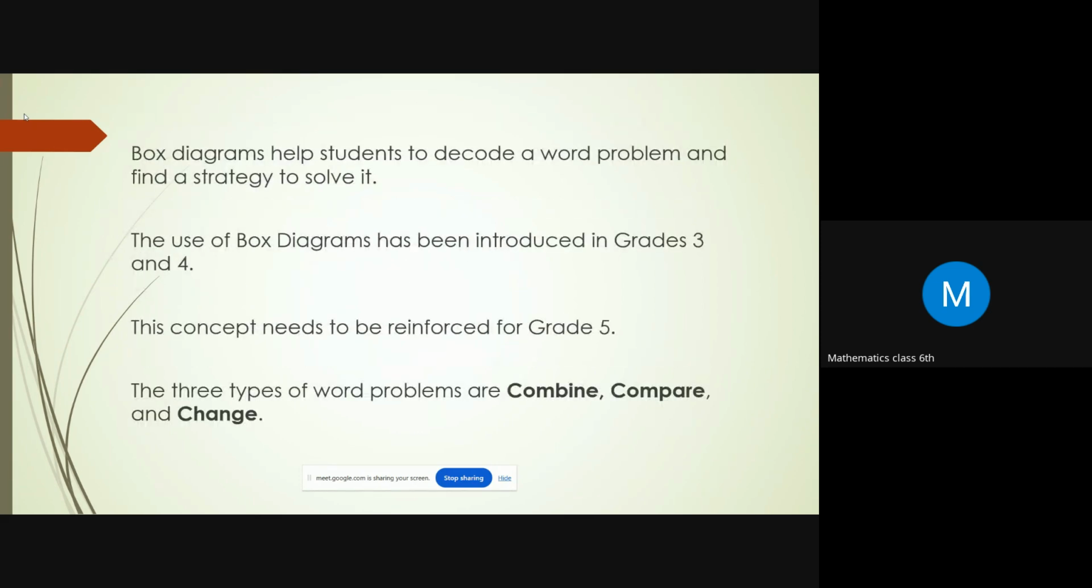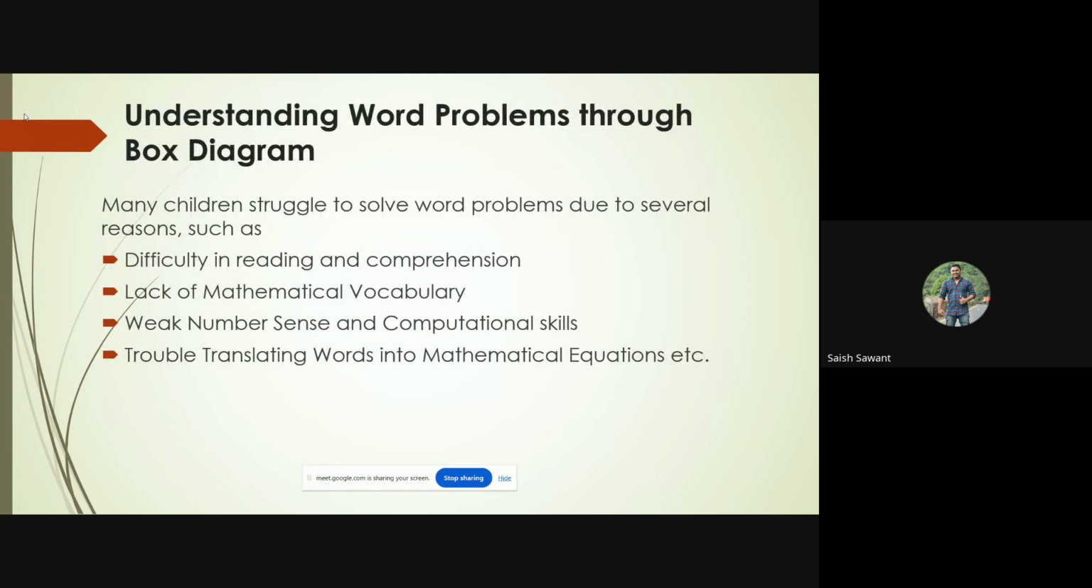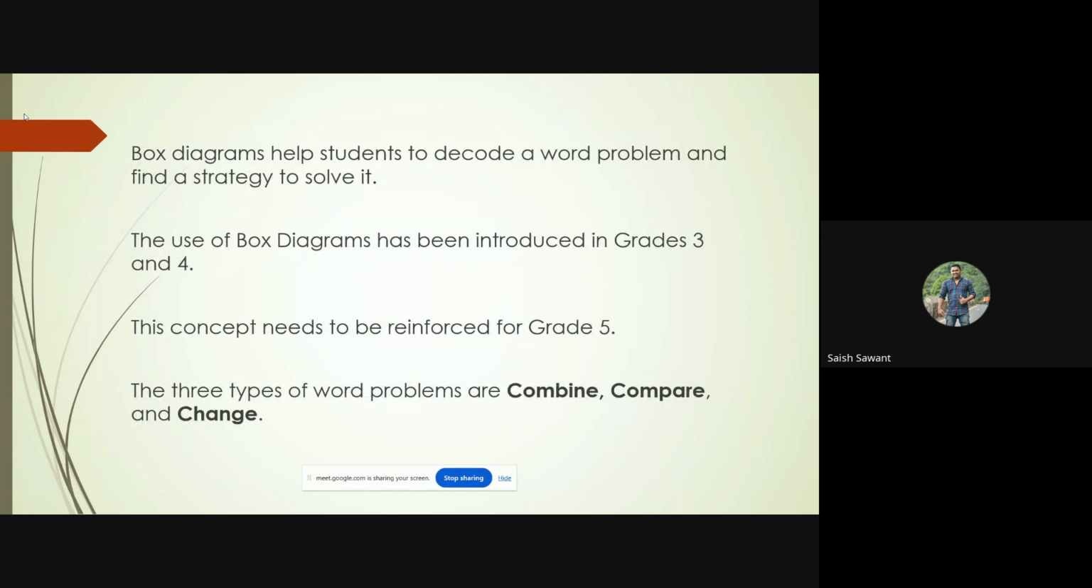All right. Now, the topic over here was understanding the word problem through box diagram. So let us see what is the box diagram now. Box diagram helps students to decode a word problem and find the strategies to solve it. The use of the box diagram has already been introduced in grade 3 and 4, as per the new textbooks. So there is a need to reinforce it in grade 5 also.